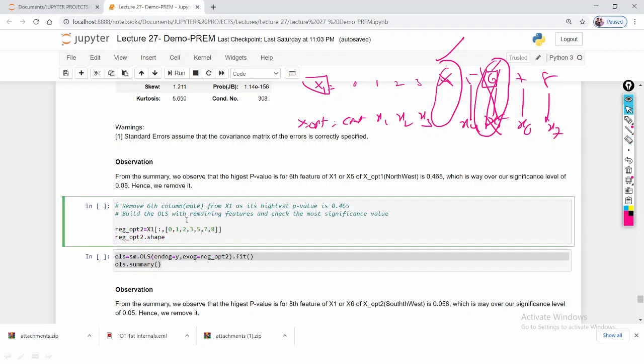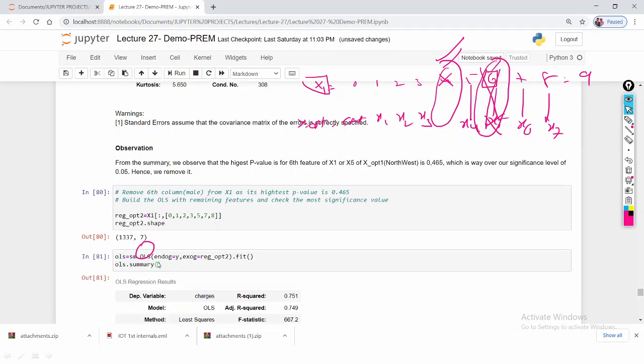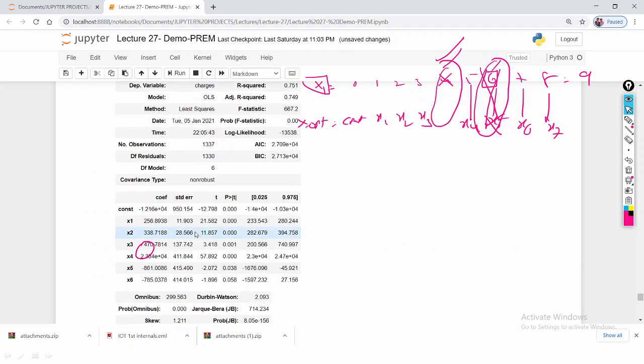So I'm executing here. Now there are 7 features. Why 7? Totally before it is 9. First I remove the 4th feature and then the 6th feature. So now my x1 becomes a total of 7 features. I'm executing this statement.